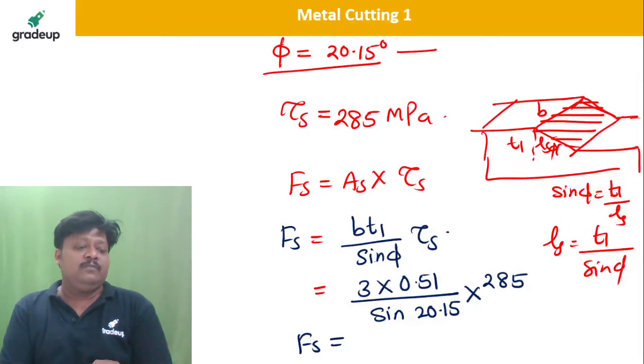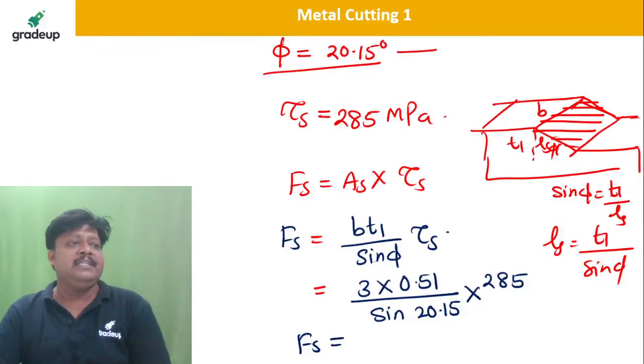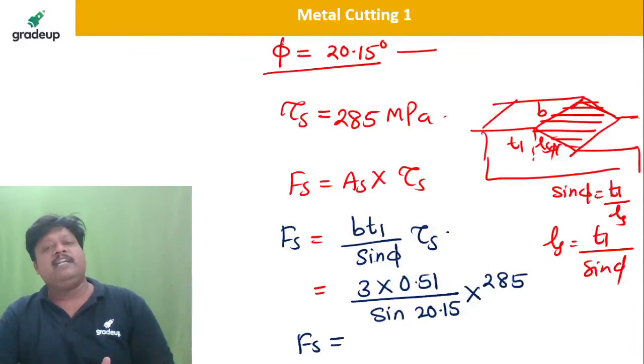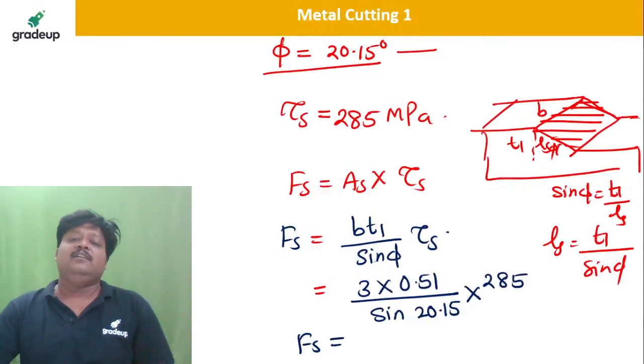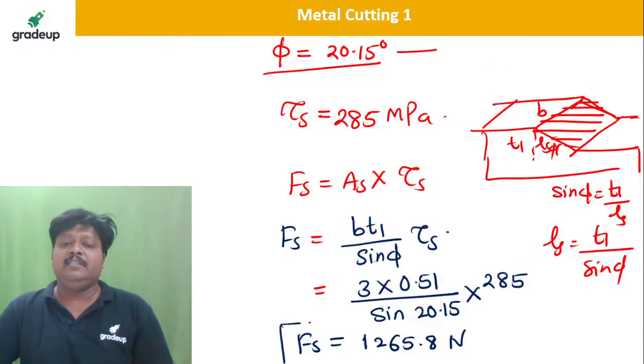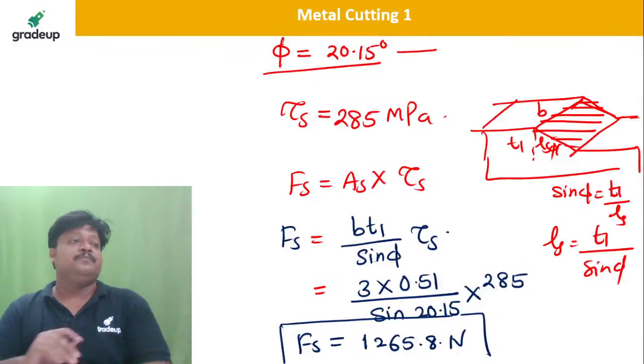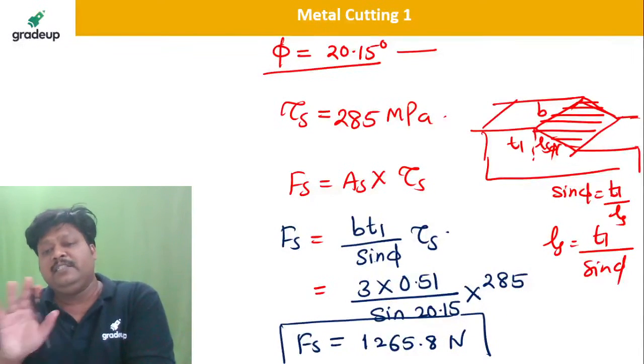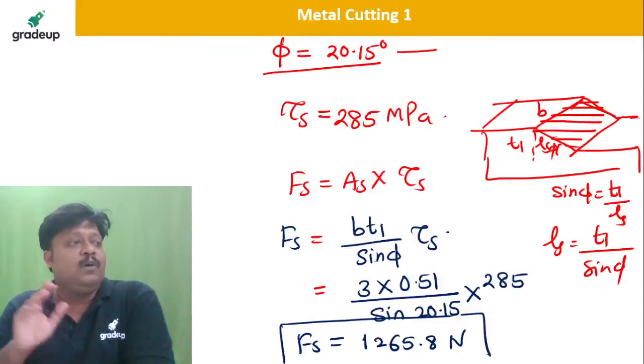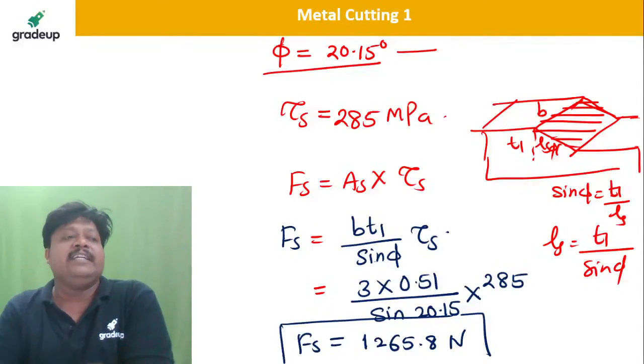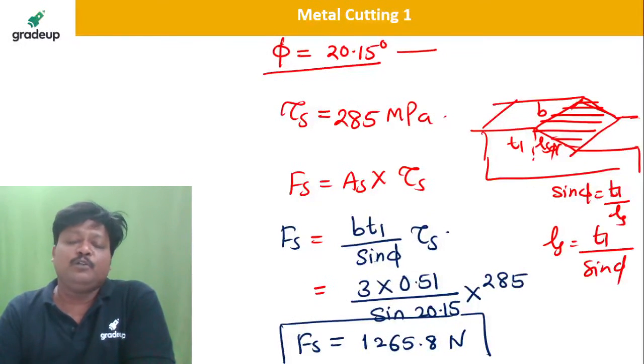Yes, Neeraj Kumar, very good. Is it 1.265 kilonewton? Tell me how much it is. So you got the value of shear force as sheared area into shear stress. Sheared area into shear stress. I am getting 1265.8 Newton. Tell me whether it is right or wrong. 1.265. Very good. That means the value is correct here. Yes, Akhilesh. 1265.8 Newton. Okay, that is 1.26 kilonewton.